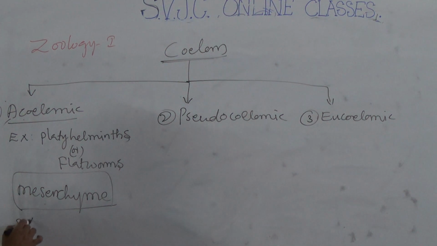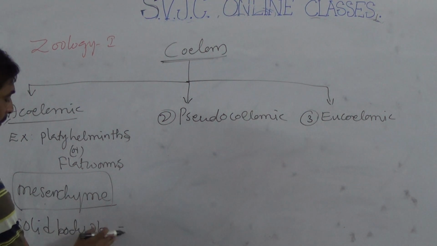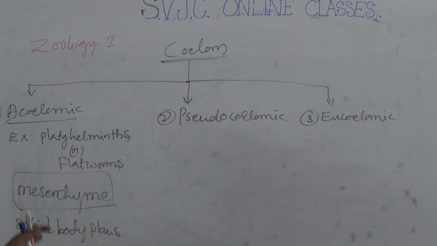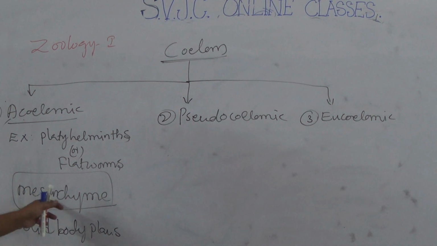So these are solid body plans, meaning without empty place, without cavity, without coelom. Coelom is completely absent. Why? The coelom is filled with the mesenchyme. So these animals are solid body plans. False coelom or eucoelom, both are absent, primary coelom or secondary coelom, both are absent in acoelomic animals. So acoelomic best example: platyhelminthes or flatworms. An animal whose coelom is filled with mesenchyme is called